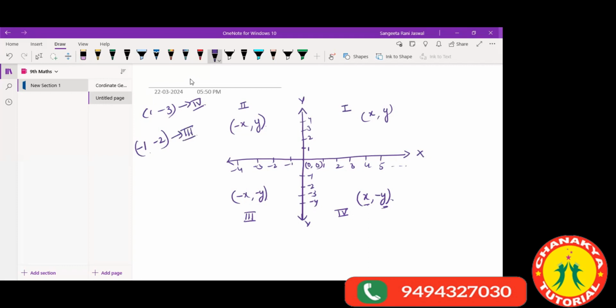Okay, Yukta, now you will tell me (-2, 5). Where will this lie? In the second quadrant. Oh, great. You all know everything.